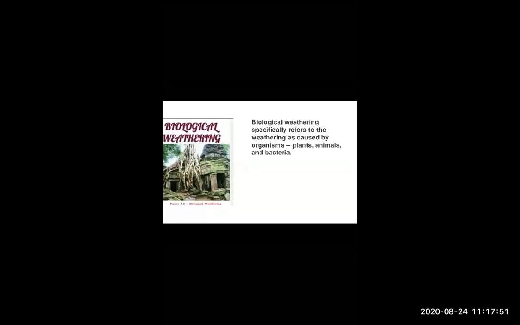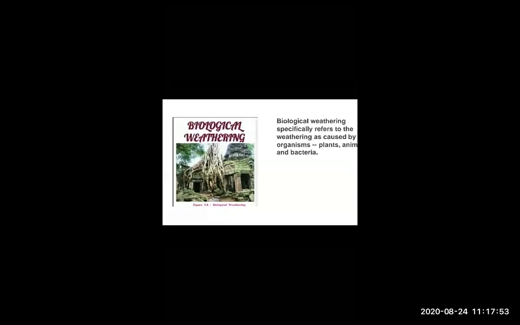Now, biological weathering. What is meant by biological weathering? Nowadays, as you all know, so many old buildings are getting cracks. Sometimes some plants grow in old buildings.